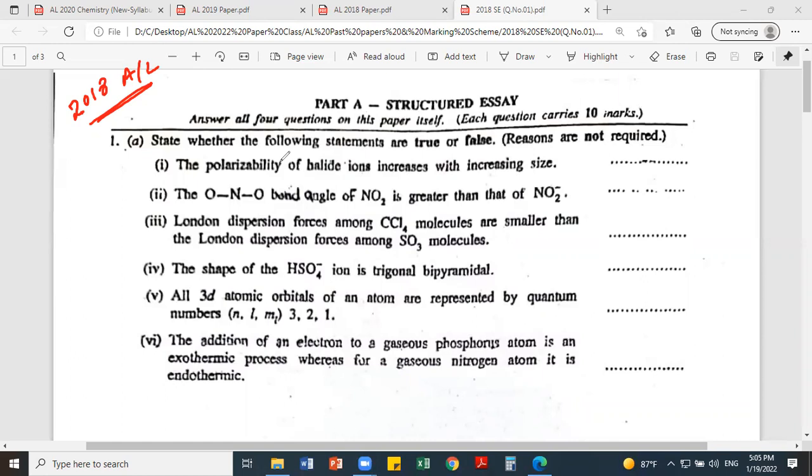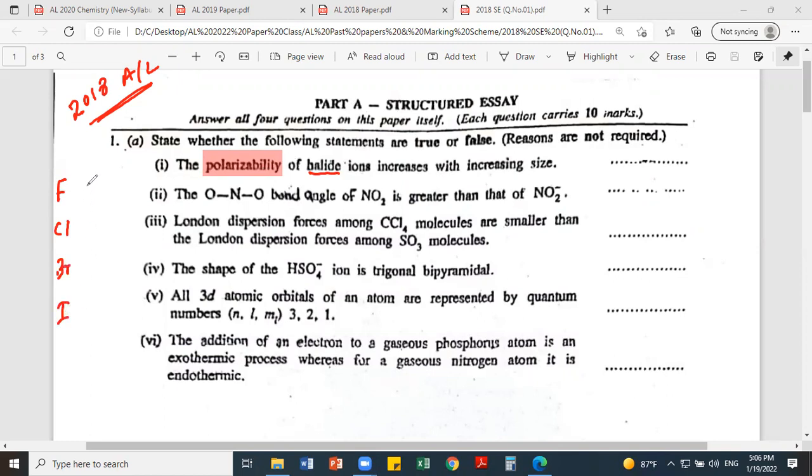Now the first question also we can discuss. Polarizability of halide ions increases. Yeah, polarizability we have learned. You know what is polarizability, right? Polarizability of halides. Halide means what are halides? Group 7 elements: fluorine, chlorine, bromine, iodine.